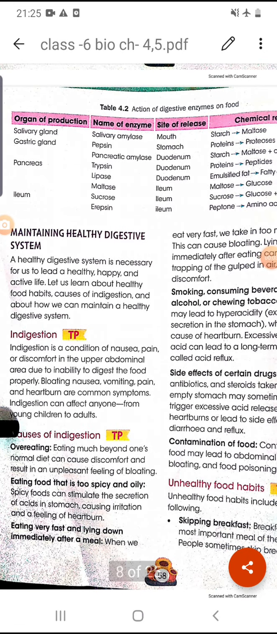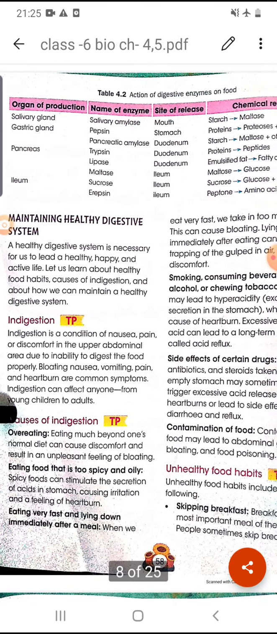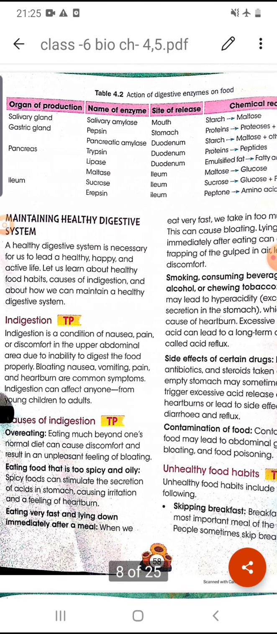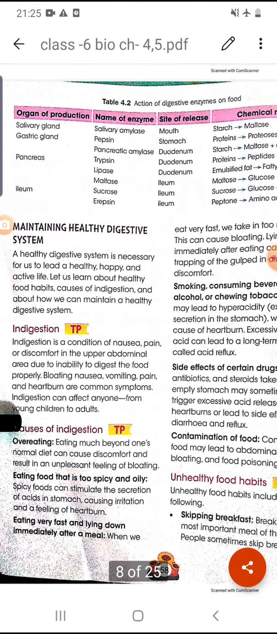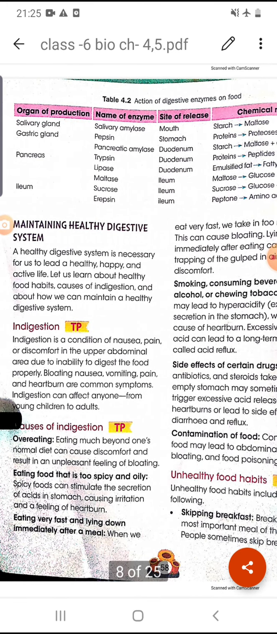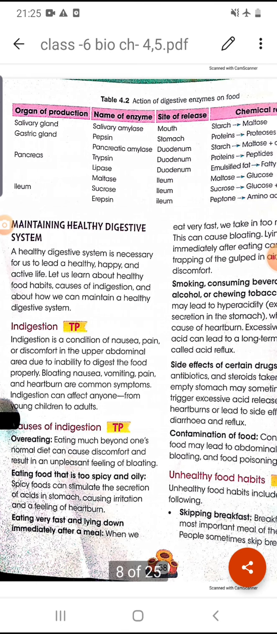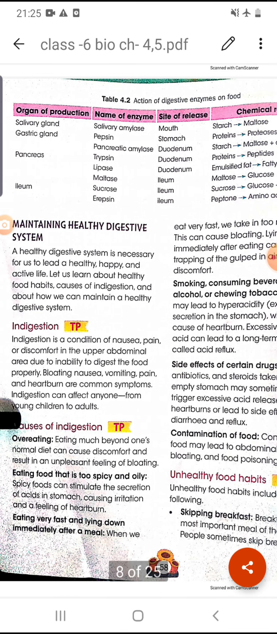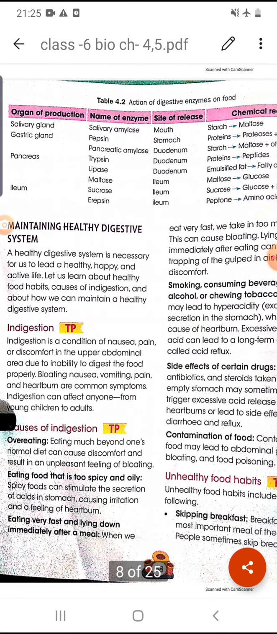So we are discussing the chapter digestive system. In our previous classes we have already discussed the saliva, all the glands, and the enzymes that are secreted in different parts of our digestive tract. So once again, let's revise all these enzymes and the chemical reactions of these enzymes.